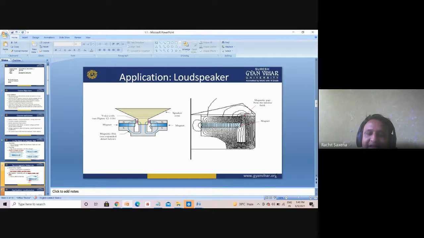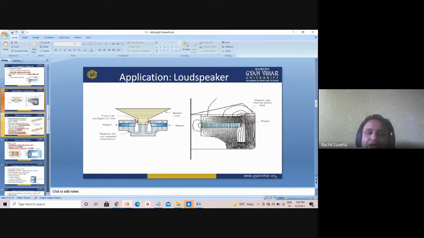Here is the magnetic flux, the magnetic cap, this is the intense field and this is the magnet. So in a loudspeaker we have the application of a magnet, we can say that. Okay, understand or not?